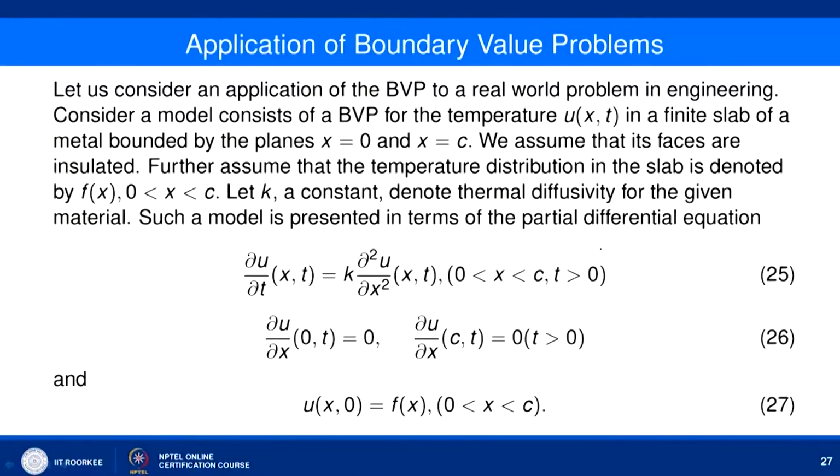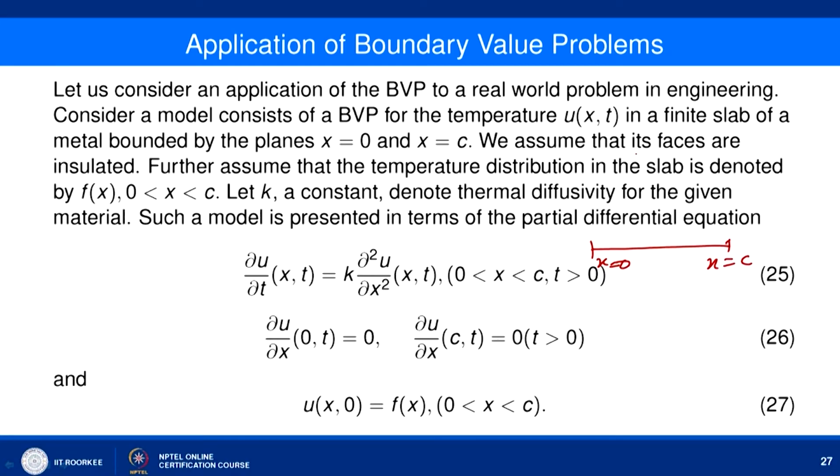So here this boundary value problem is that you consider a finite rod. This finite rod may be considered a metal rod. One end is x equal to 0, another end is x equal to c, and we want to look at the temperature distribution on this finite length rod.